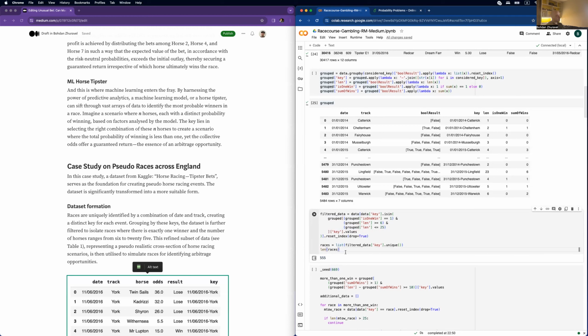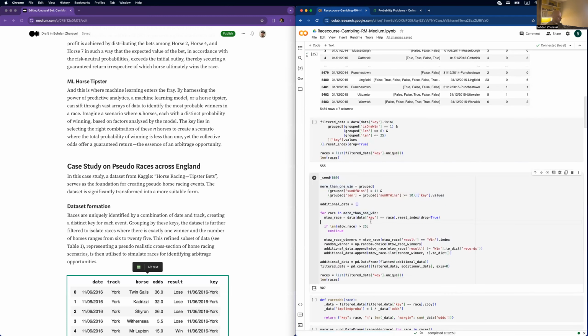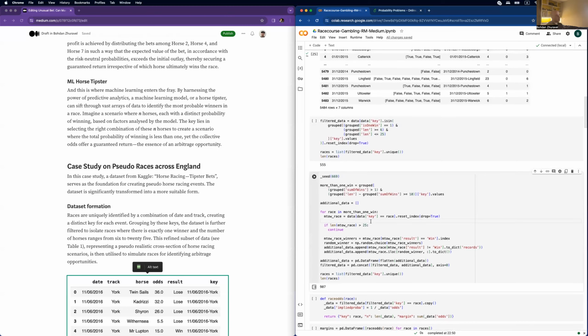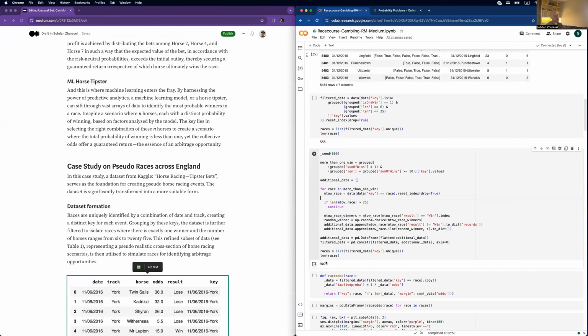When I first did the simulation, I thought, all right, it will be enough. But after a few simulations, I decided to expand the data and look at the races where I have more than just one winner. This is pretty straightforward. If I have more than one winner, I will just use numpy.random.choice to decide which winner to take from this list. And when I concatenate both the filtered data and the additional data, I obtain 900 races. So, all right, let's move on.